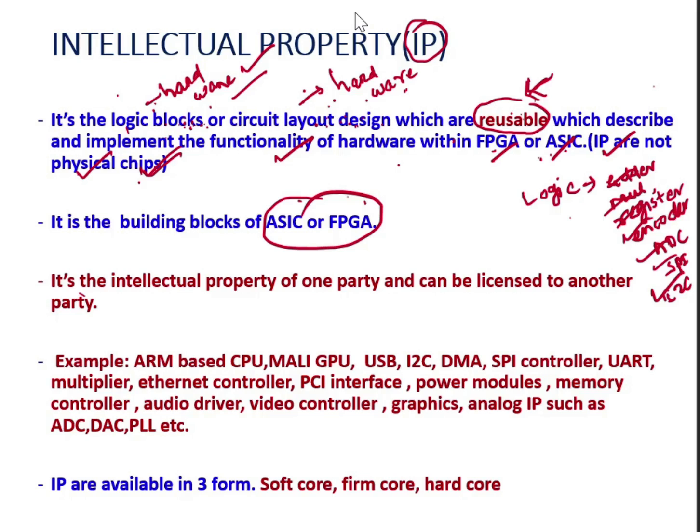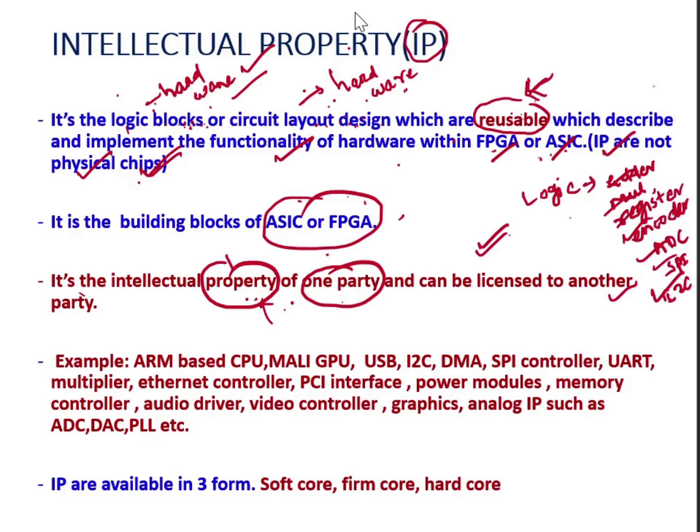See, why is it called intellectual property? Because it is the intellectual property of one party, because it is owned by someone. This is the property of one individual. Because it is designed by someone and owned by someone, that is the property. But it can be licensed to another party. Even though someone owns that particular property, they can give a license to use it.